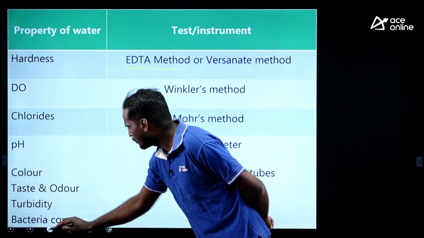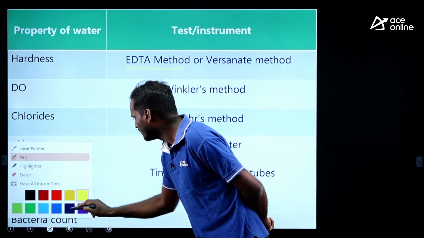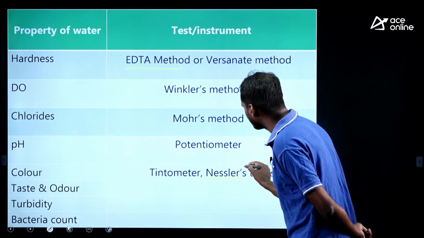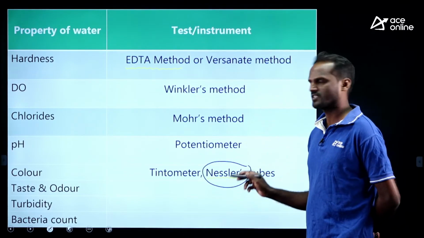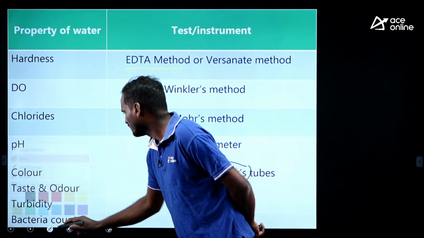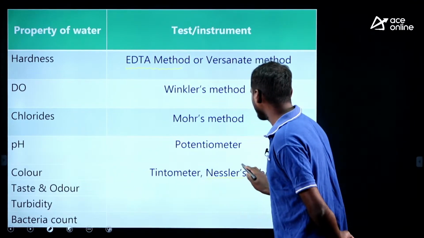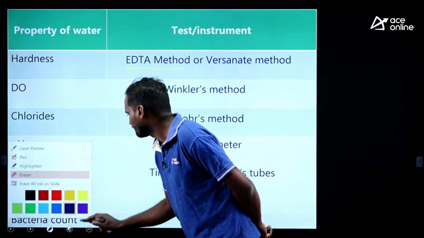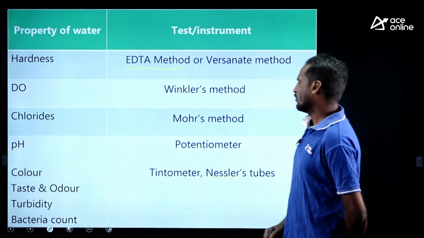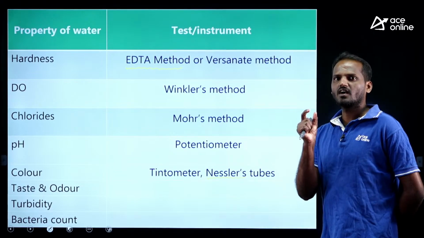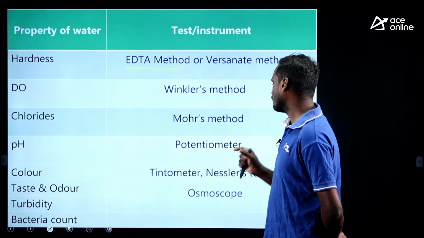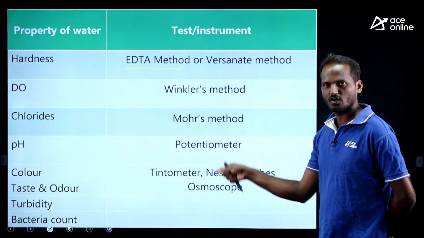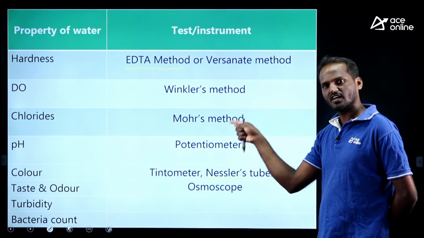Nessler tubes are used to measure color of water. Remember this. What about taste and odor? Taste and odor can be determined by an instrument called osmoscope. Very important water quality parameters and the methods of measurement.